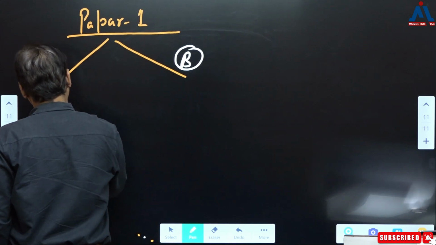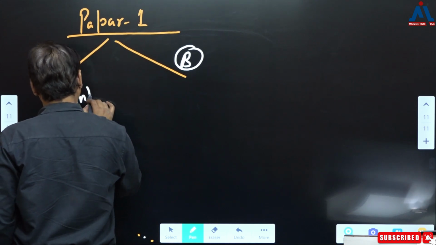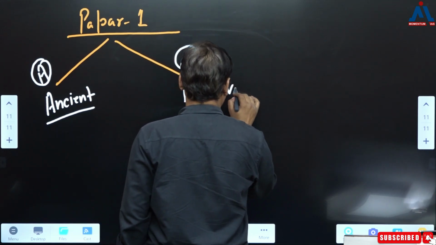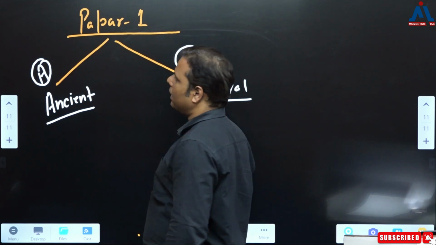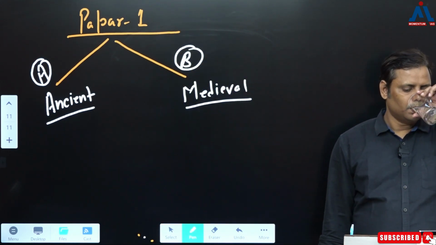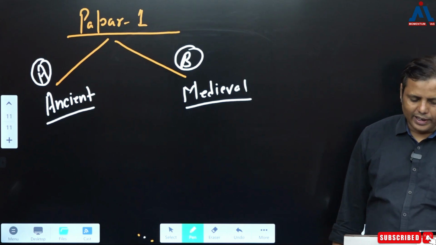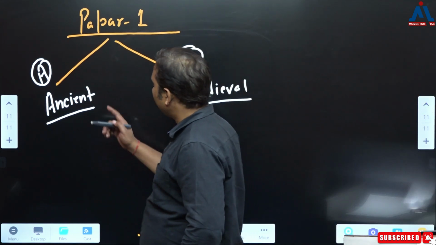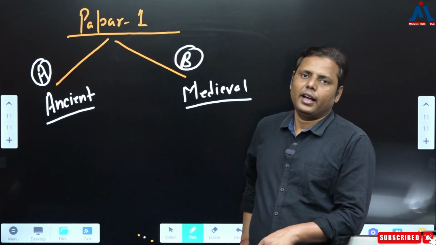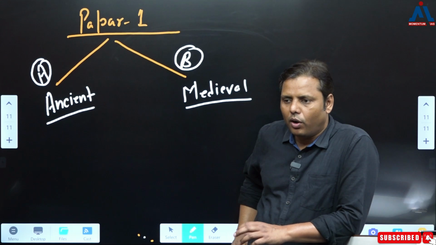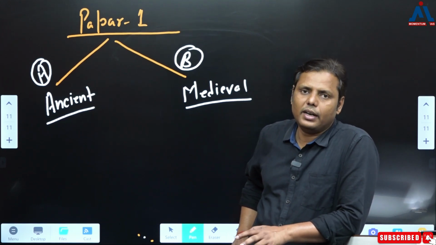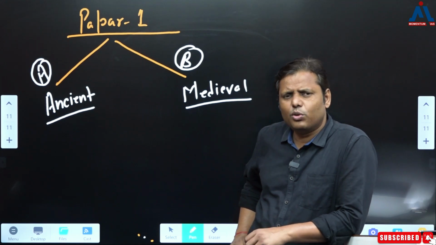In part A you study ancient India, correct? In part B you study medieval India. Now these are two parts you have been covering. As I just told you, in general studies you have to study the ancient and the medieval both. For a long period people had been avoiding the medieval. They are not reading the medieval at all, right? Even ancient was also being ignored by them.